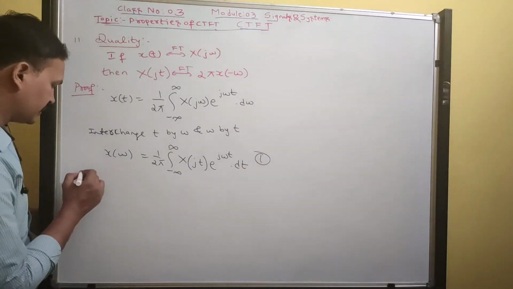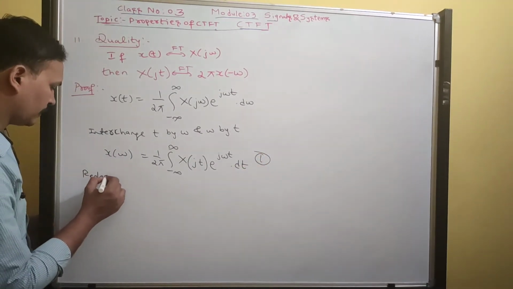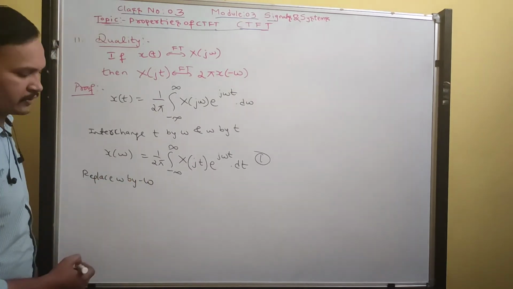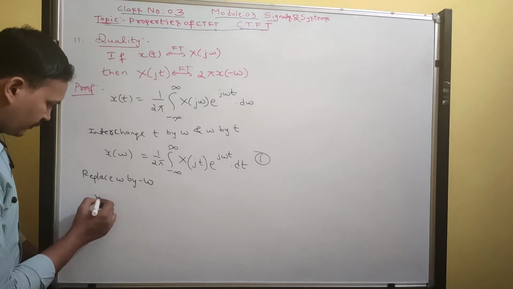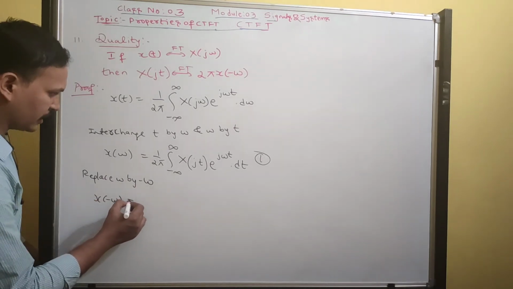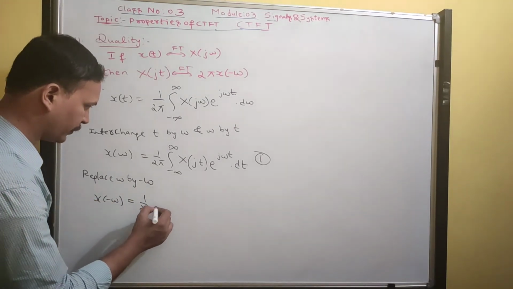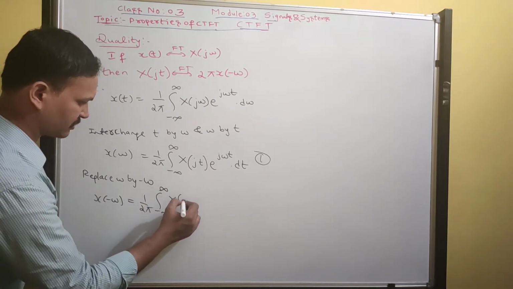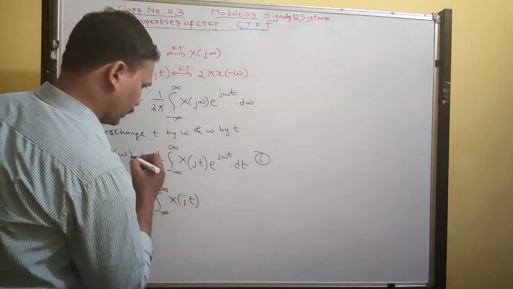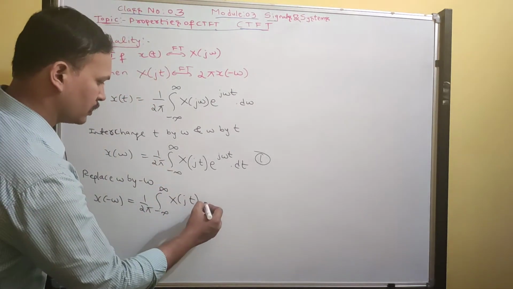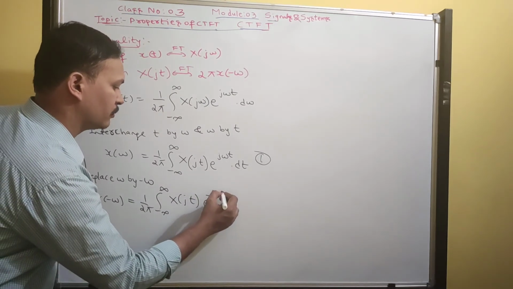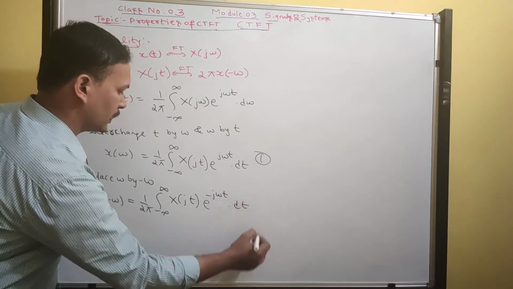Now replace omega by minus omega in this equation. Therefore it becomes x(−ω) equals 1 upon 2π integral from minus infinity to infinity X(jt) e^(−jωt) dt.